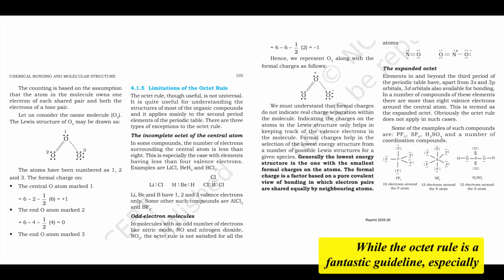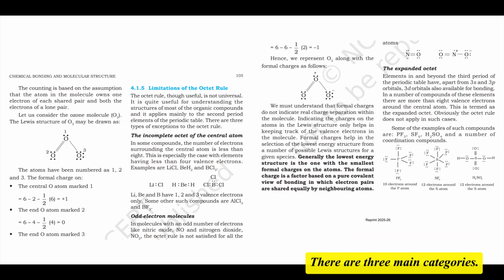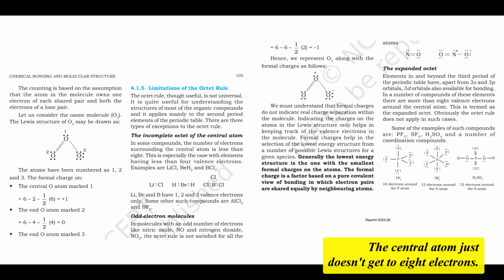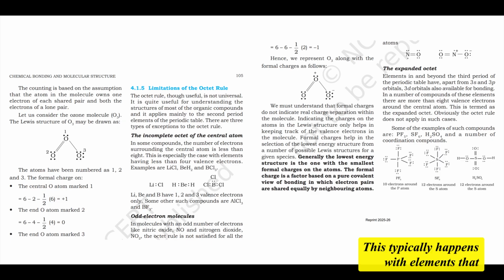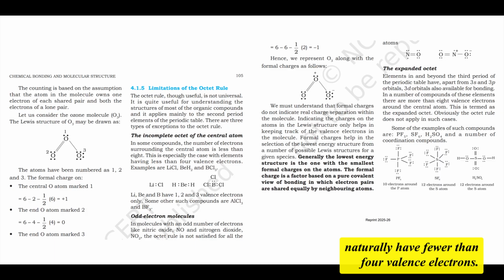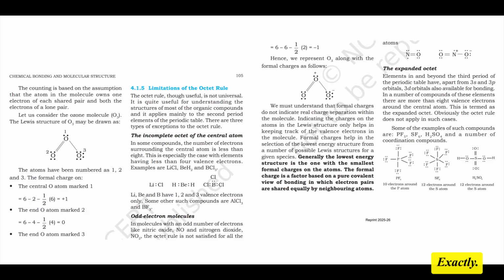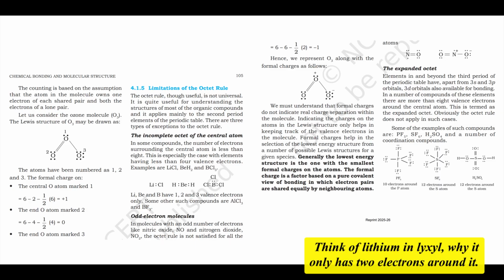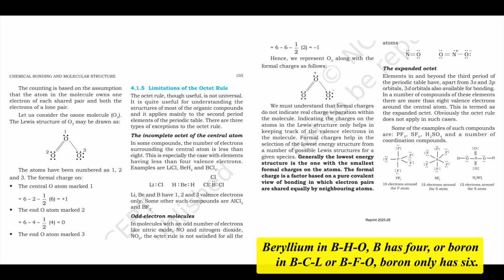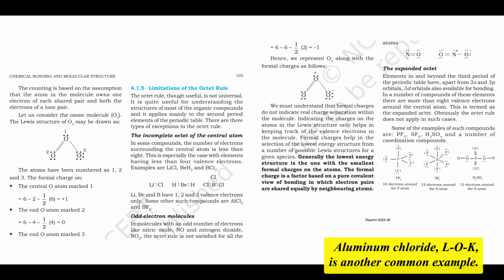Absolutely crucial. While the octet rule is a fantastic guideline, especially for second period elements, it's definitely not universal. You must know the exceptions for your exams. There are 3 main categories. First, the incomplete octet. The central atom just doesn't get to 8 electrons. This typically happens with elements that naturally have fewer than 4 valence electrons. Like boron. Exactly. Think of lithium in LiH, which only has 2 electrons around it. Beryllium in BeH2, Be has 4, or boron in BCl3 or BF3, boron only has 6. Aluminum chloride, AlCl3, is another common example.